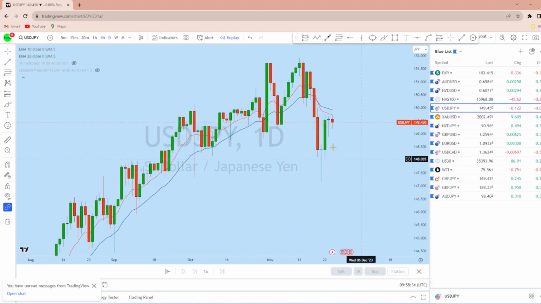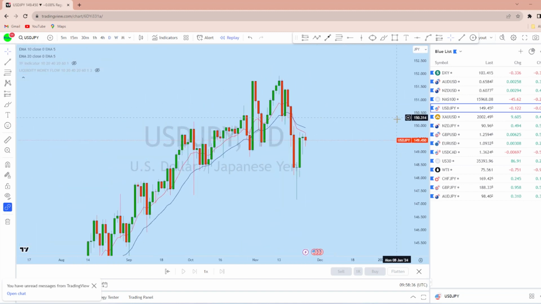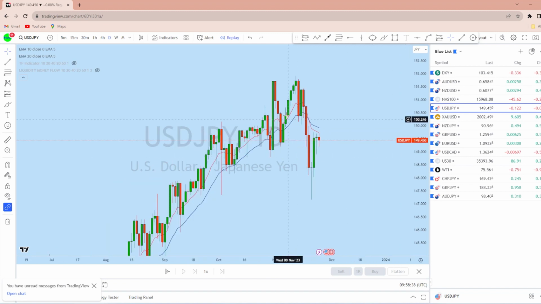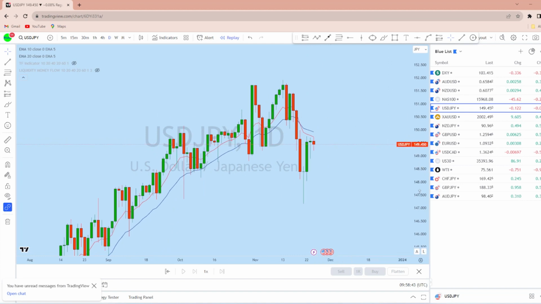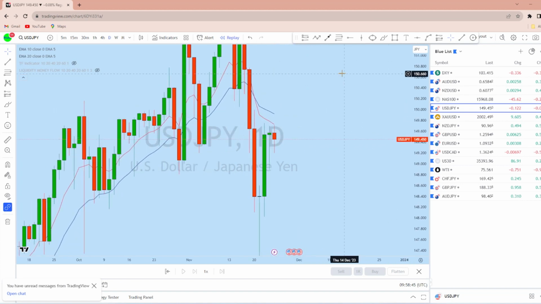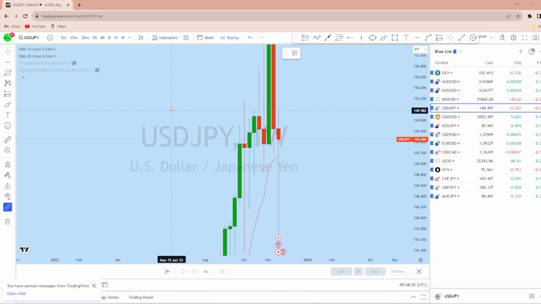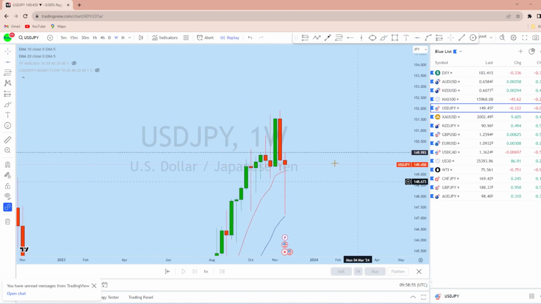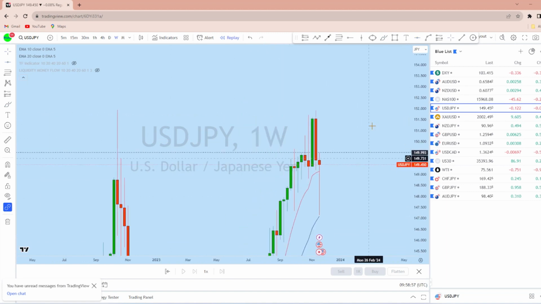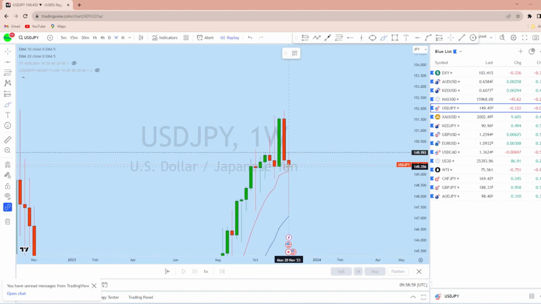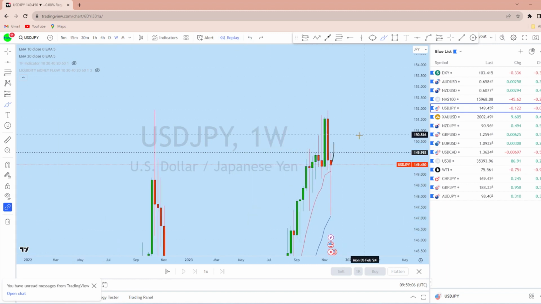Now looking at daily perspective on dollar yen, we can see that from the daily, dollar yen had a big drop, a pullback, and what I think is that dollar yen might be initially bouncing up from this level. The reason is, if you look at the weekly, there is a weekly resistance and there is a huge bearish rejection here. What we can expect on dollar yen is for the price to go ahead, break the high, and then to go back up to fill that imbalance in the market.